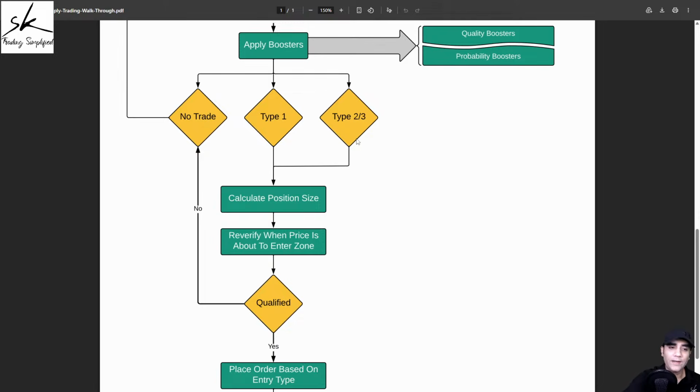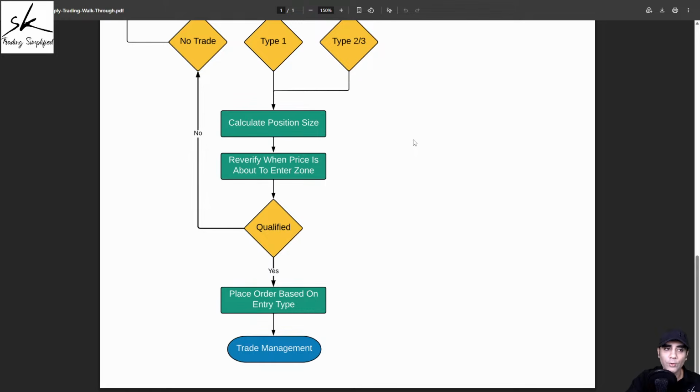Now, no matter how high the quality or the probability, what you need to understand is that any trade can be a stopped out trade, right? So we also need to be ready for the worst case scenario, for which we'll do our proper position size calculation, so that in case the trade does not go in our favor, it goes against us, we should not be losing more than what our risk management rule allows us to lose.